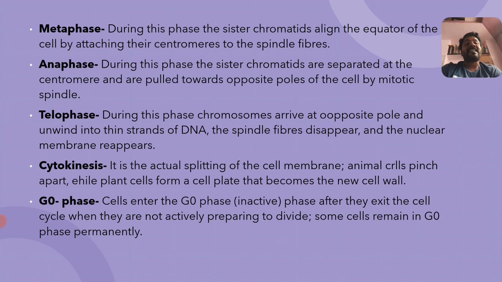Cells enter the G0 phase, an inactive phase, after they exit the cell cycle, when they are not actively preparing to divide. Some cells remain in G0 phase permanently and do not divide. Those are also called permanent cells. So this is all about the cell cycle. Thank you.